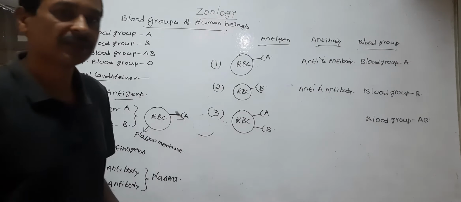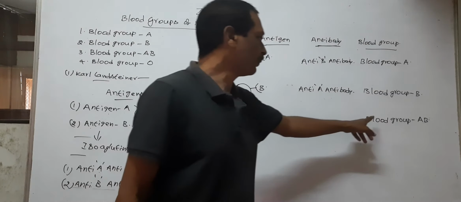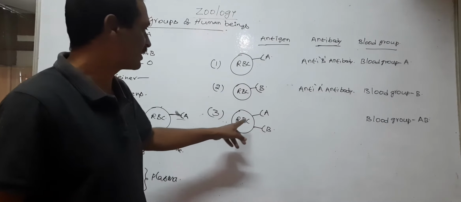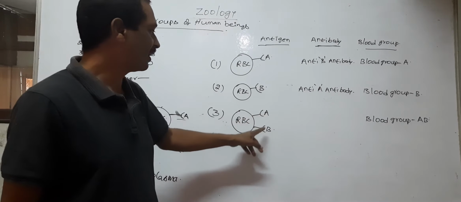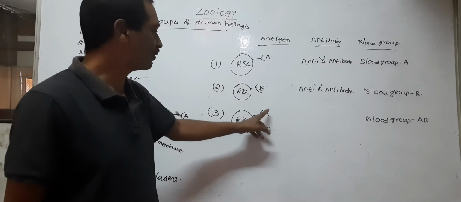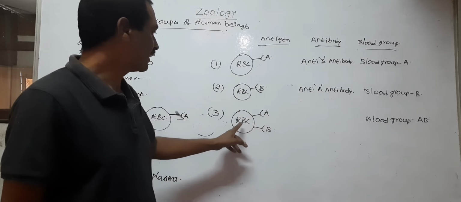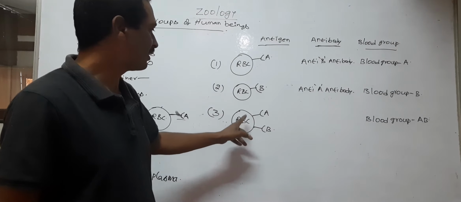So a blood group AB person possesses antigen A and antigen B. Both antigens are present on the surface of RBC of blood group AB persons. An AB blood group person has no antibodies in their plasma.